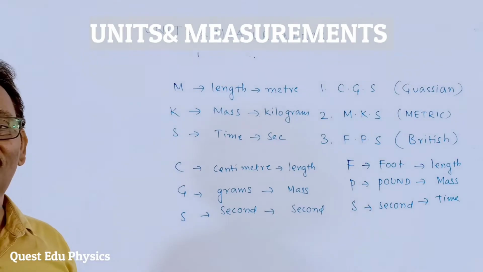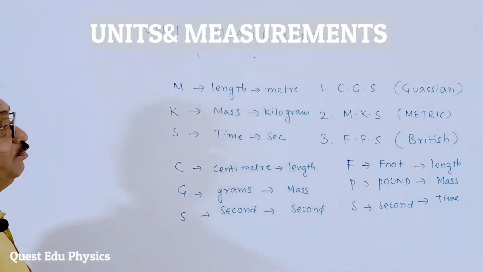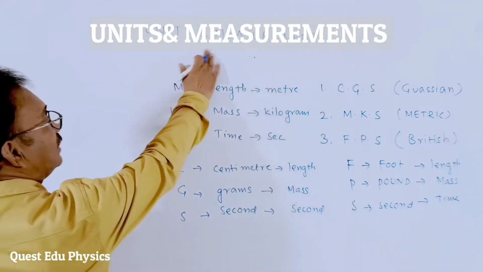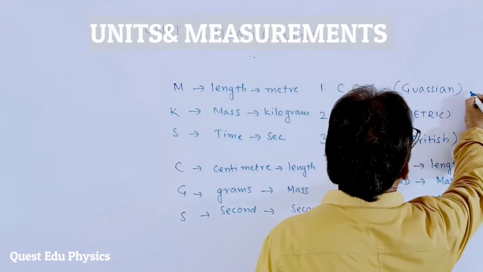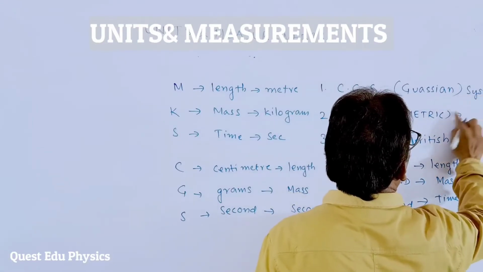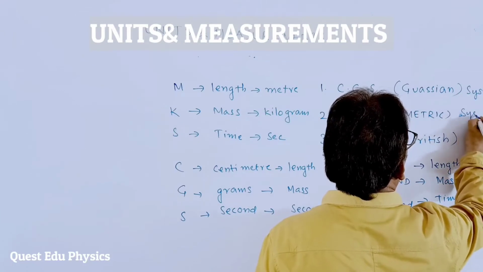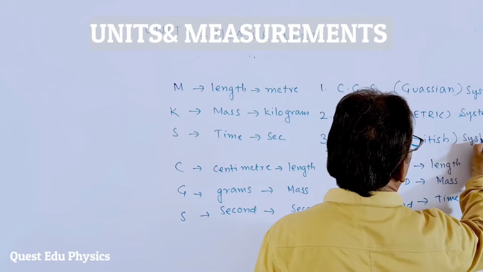Then after, a new system of units was introduced. We call it the SI system, students. Before it, we had the CGS, the Gaussian system, the second, the metric system, and third, the British system.